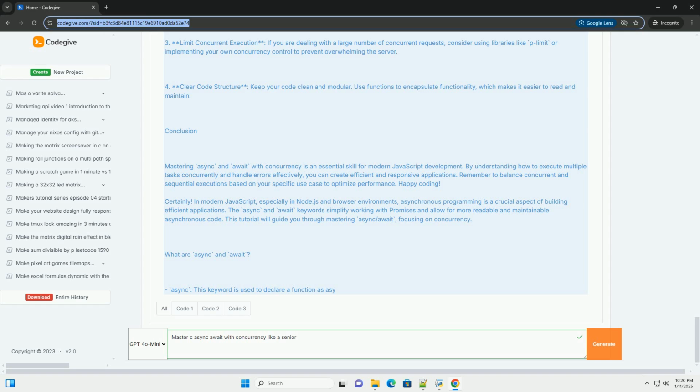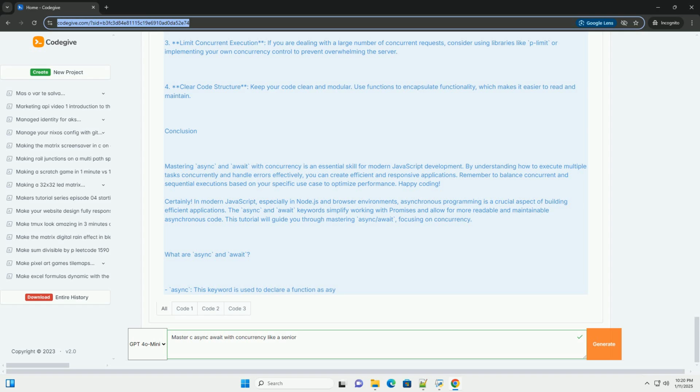You can choose between executing promises sequentially or concurrently. Sequential execution can be done by awaiting each promise one after the other. Here's how. Example of sequential execution. Conclusion. Mastering async and await along with concurrency can greatly enhance the performance and readability of your JavaScript code.